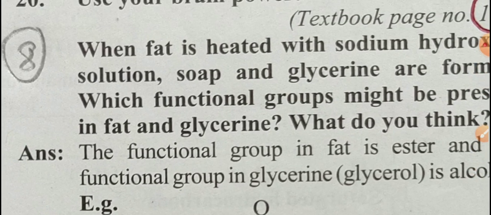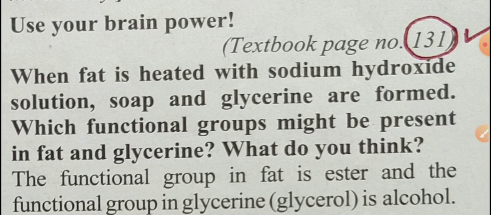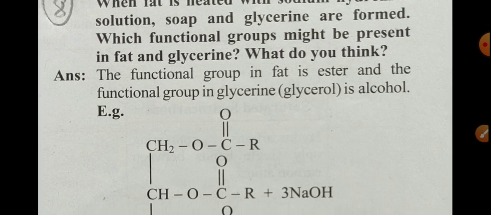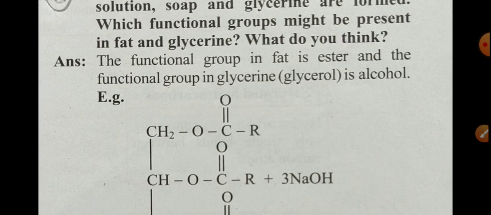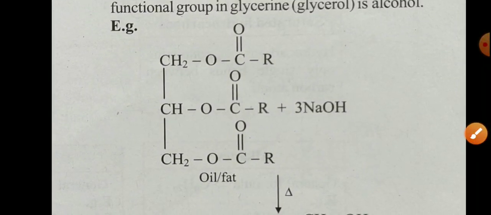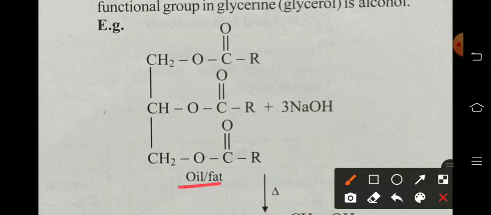See here. Page number 131. Use your brain power. Already we read the question. Now see the answer. The functional group in fat is ester and the functional group in glycerin, also called glycerol, is alcohol. Remember, the functional group in fat is ester and in glycerin is alcohol. That is shown here. This is the oil or fat. Remember this structure. This is the oil or fat structure.